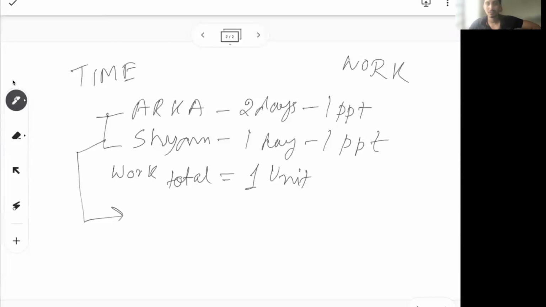So it talks about Orko taking 2 days to make a PPT and Sham taking 1 day to make a PPT. The typical question is, okay, what if Orko and Sham start working together? How much time are they going to take? So this is a very basic time and work problem. You are given individually how much time each person takes, but what if they work together and how much time are they going to take?